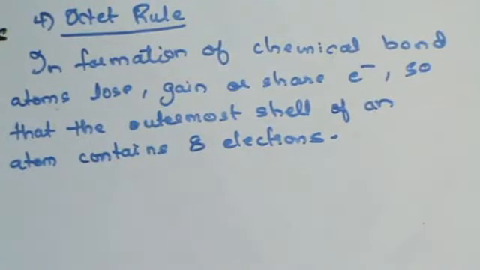So this is how a chemical bond is formed using the octet rule. Fine, do we get this clear?